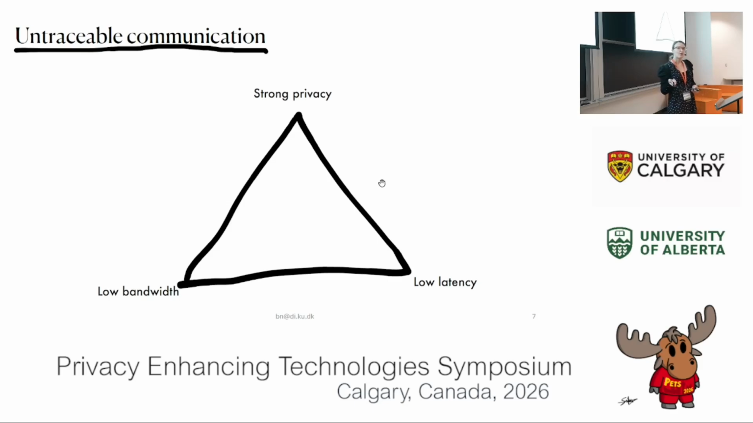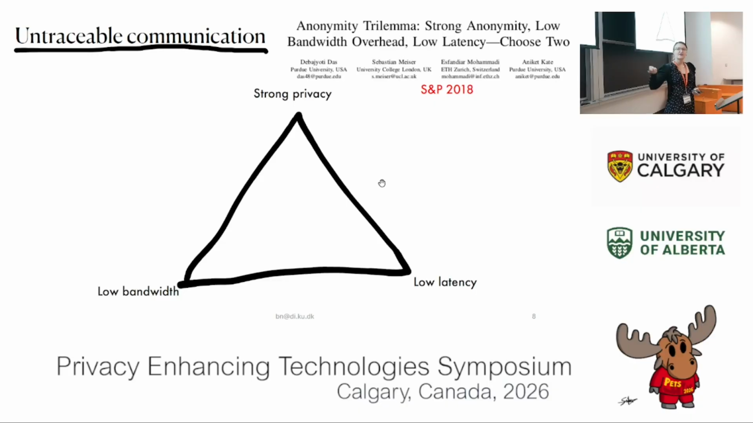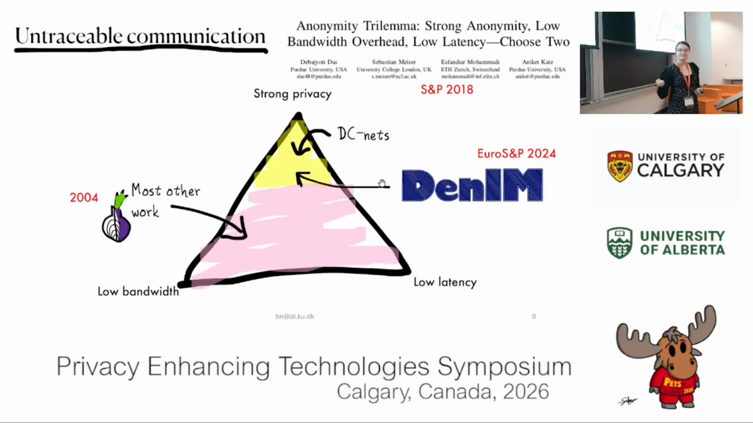So in the scope of untraceable communication protocols, it's a known solution space where there are trade-offs between strong privacy, low bandwidth overhead, and low latency. So basically, these are three things that we want all of them, right? But there is a known result from Oakland in 18 that we actually can only choose two. So we need to make trade-offs in this space. And lots of people have made different trade-offs.